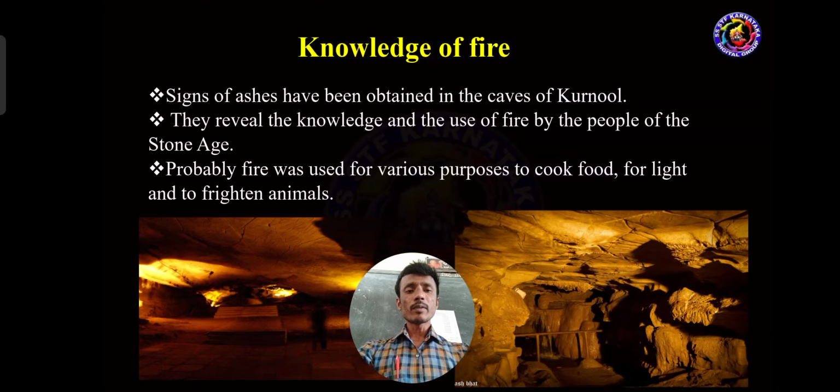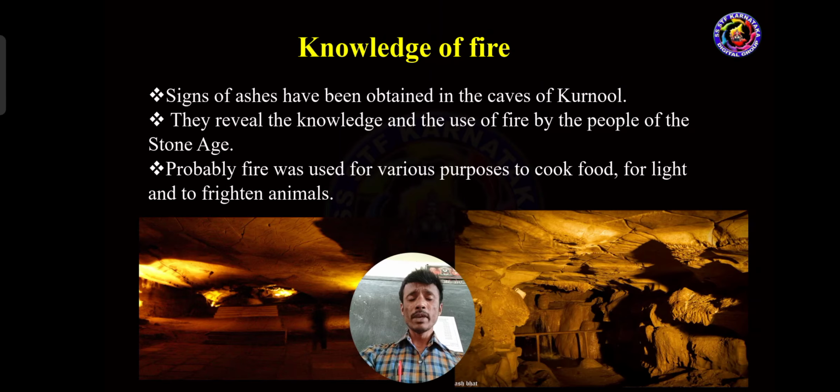They may have boiled the meat and eaten it, or roasted it and eaten it. And another one, for light. Got it? Daytime, no problem. Night time in caves there is darkness. That is why they used fire for light and to frighten animals.